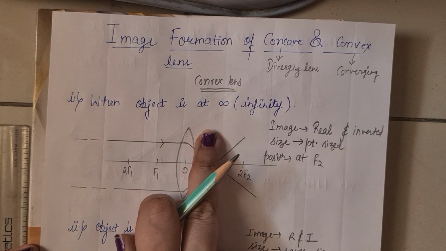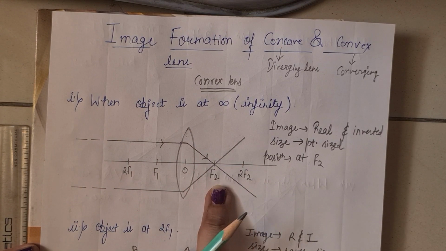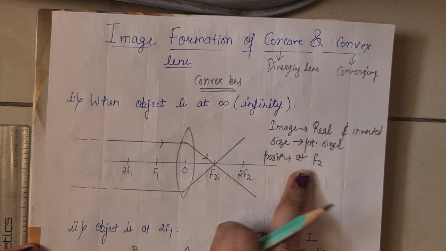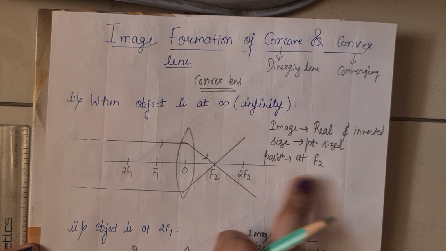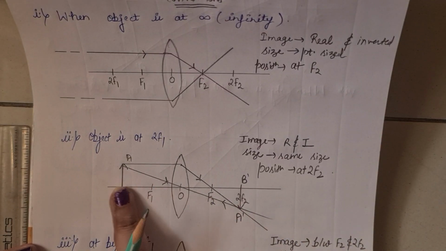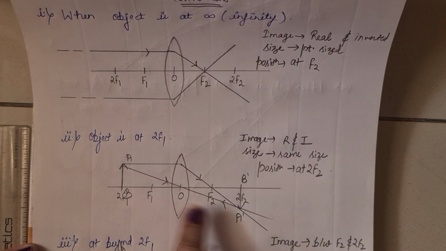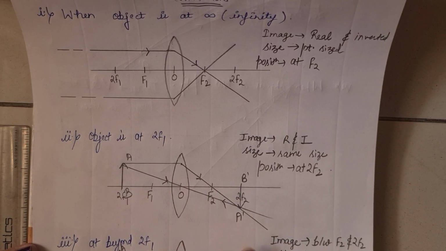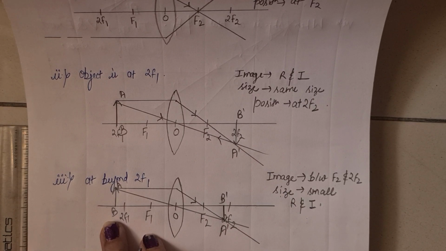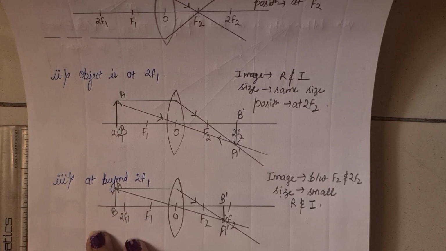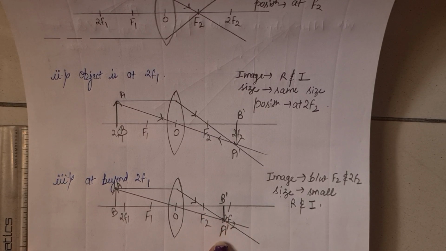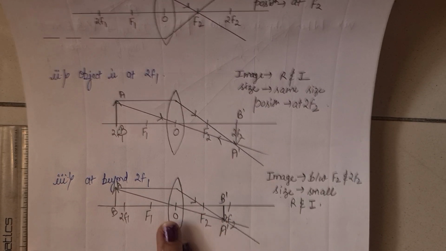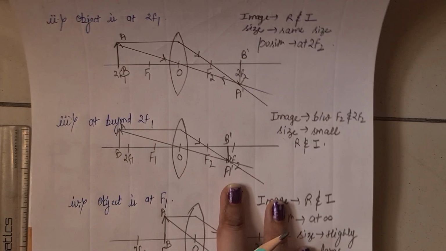When the object is at infinity, the image will be at F2. It is point sized, real and inverted, and the position is at F2. The next one is when the object is at 2F1, then the image formed is the same size, at 2F2, real and inverted. The next one is when the object is beyond 2F1, it means before 2F1. Then the image is between F2 and 2F2, small in size, real and inverted, because it is on the positive side of the convex lens.